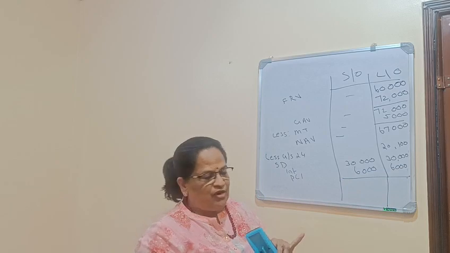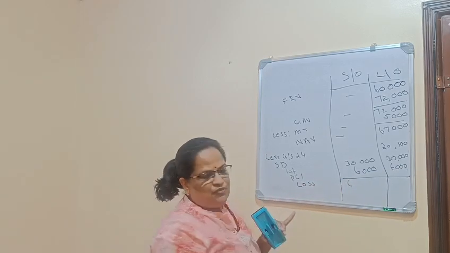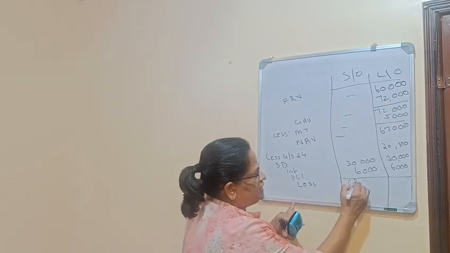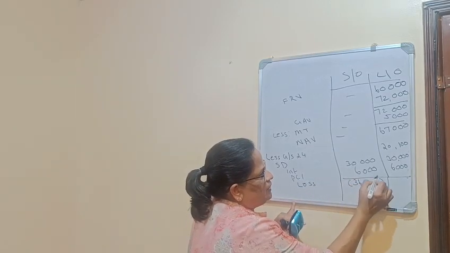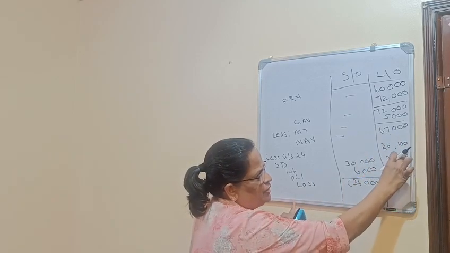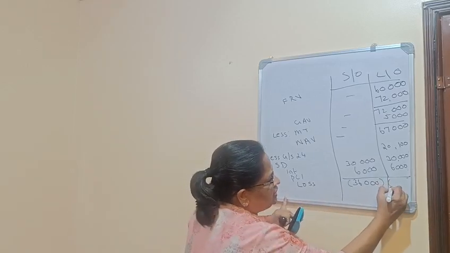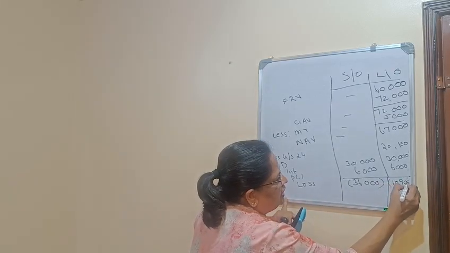So the loss from self-occupied house property is 36,000. For let out house property, 67,000 minus 20,100, 30,000 and 6,000 gives a profit of 10,900.